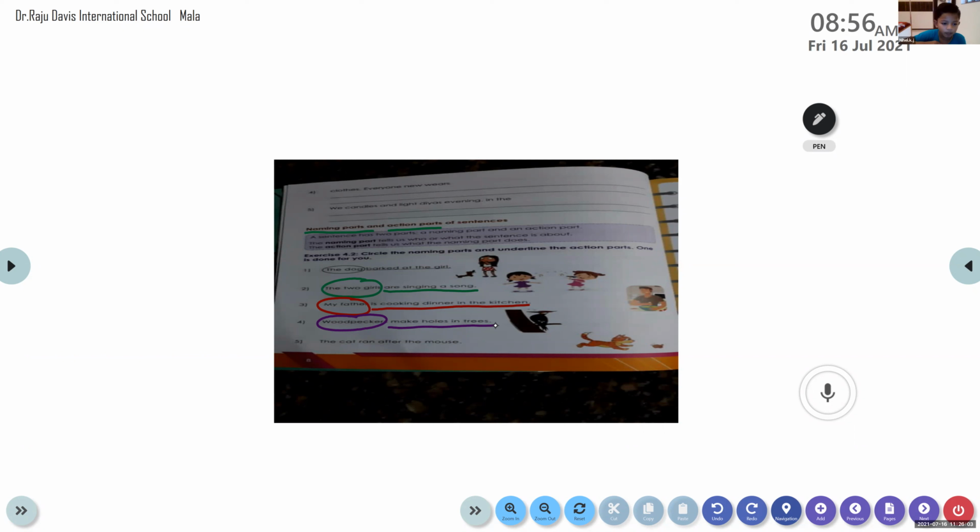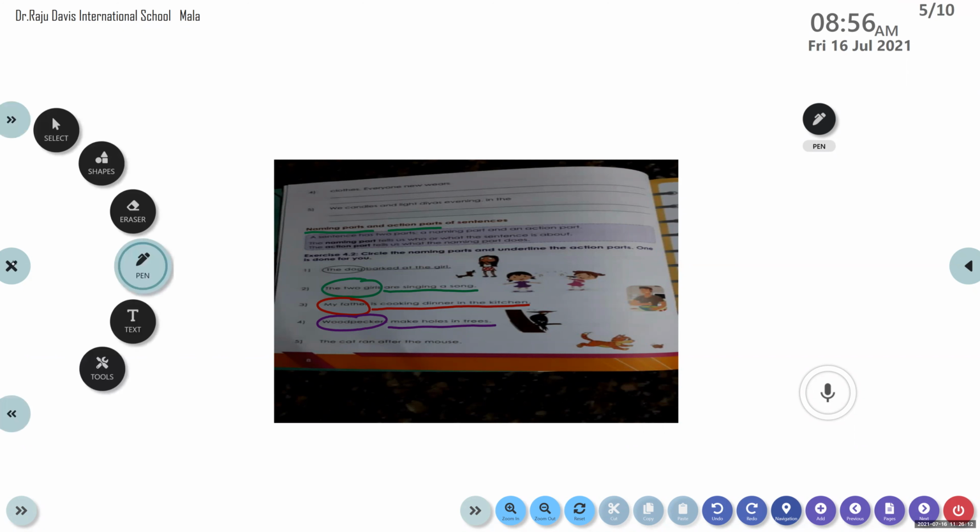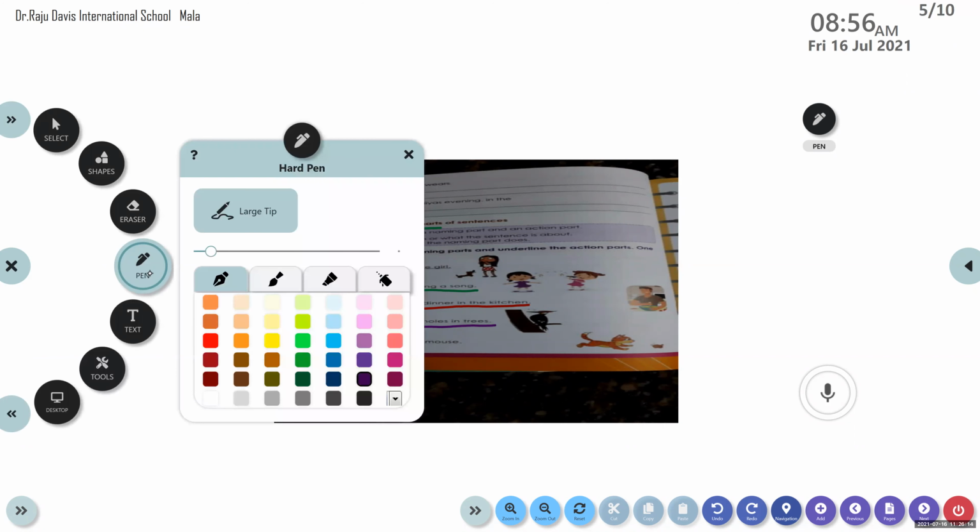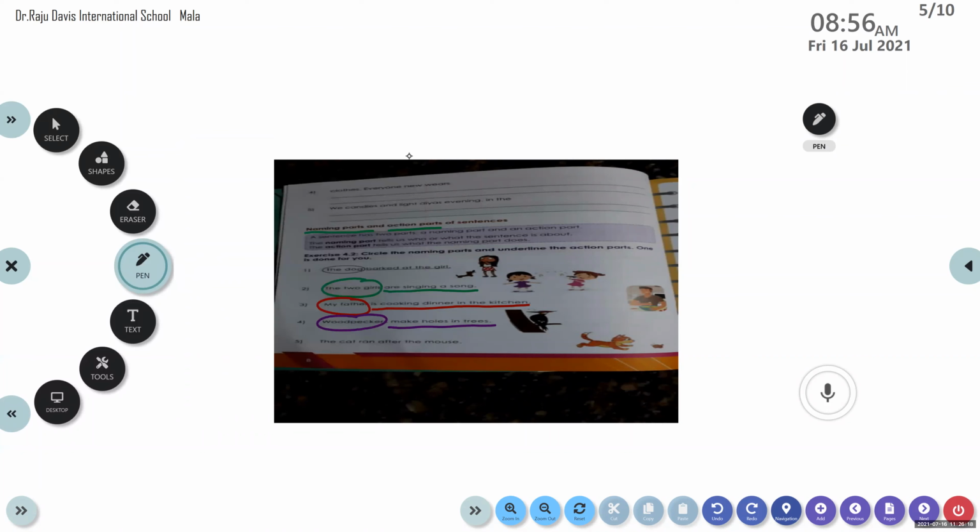Tirtha, unmute. Read the fifth one. I want you to read the complete sentence, my dear. The cat ran after the mouse. Not run, ran. R-A-N. Now identify the naming part here, Tirtha.